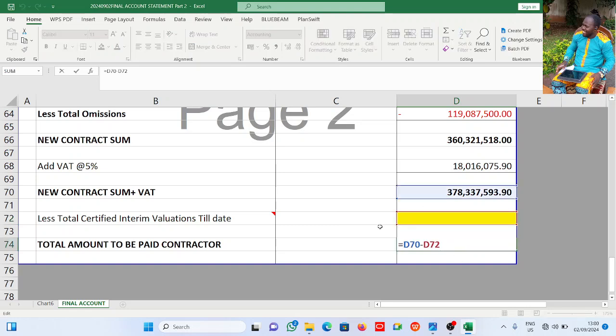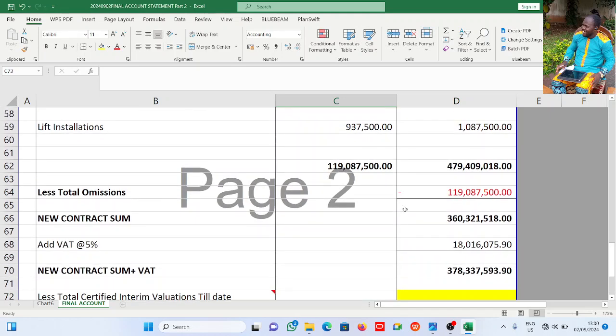But I will give you an idea. Most times, final account comes after your penultimate valuation. And even most of the times, your penultimate valuation determines your final account. Because in the penultimate valuation, everything has been added. Whatever was used in the project has been accounted for in your penultimate valuation. So from there, you already know that in penultimate valuation, I'm paying the contractor retention moiety. Retention moiety is 50% of the retention. That is half the retention.